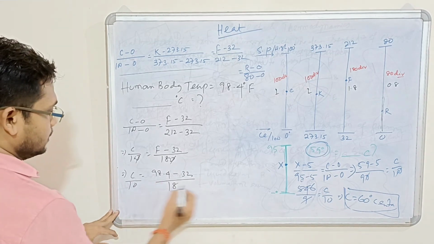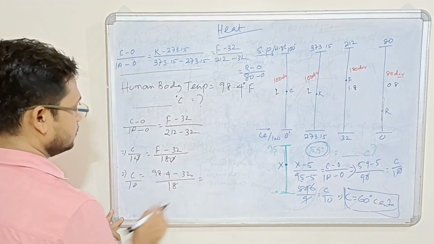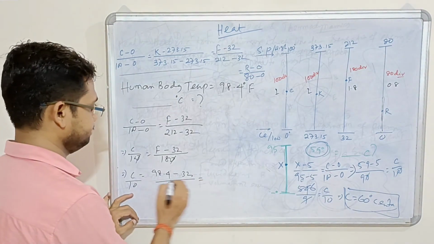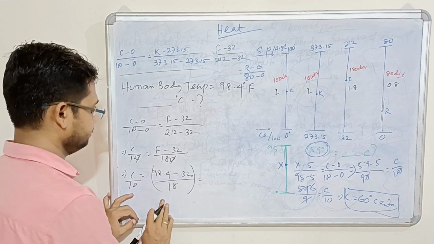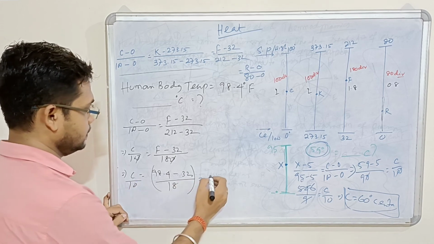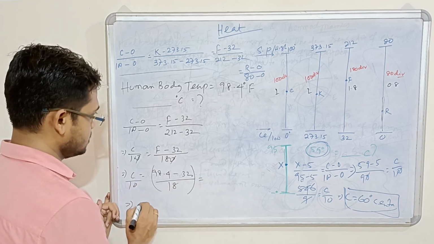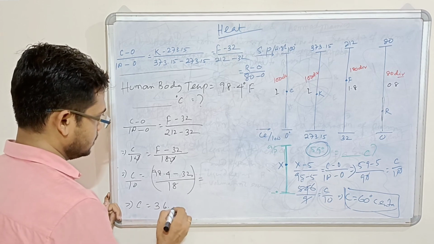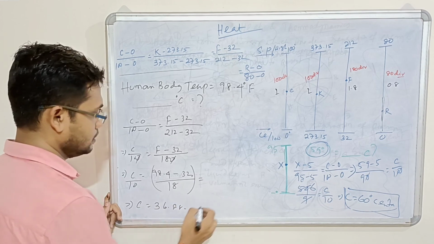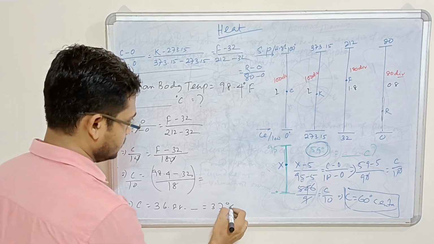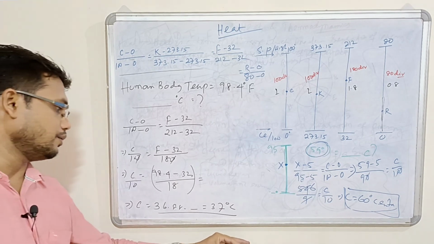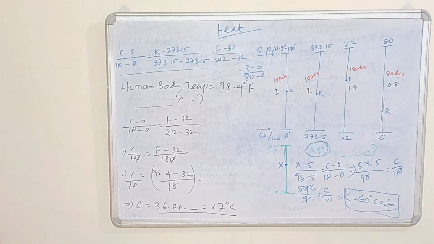You can say how much it will come to: something like 36.888, so about 37.